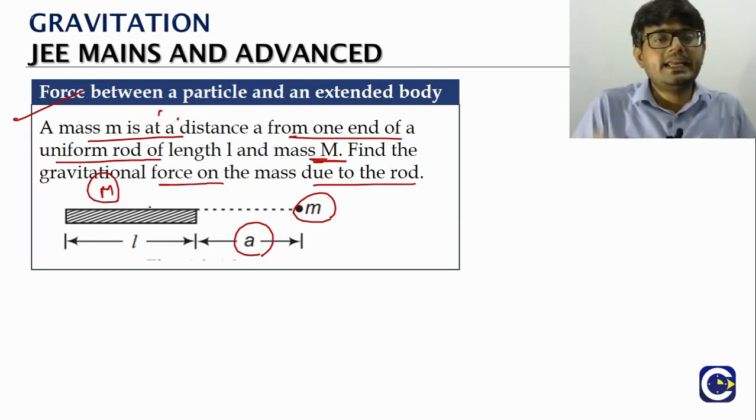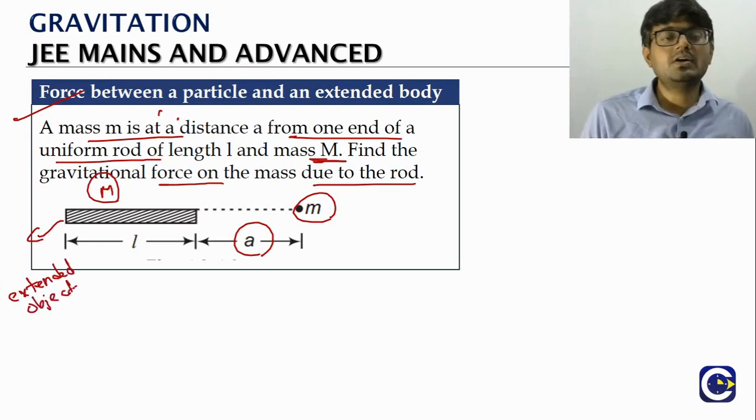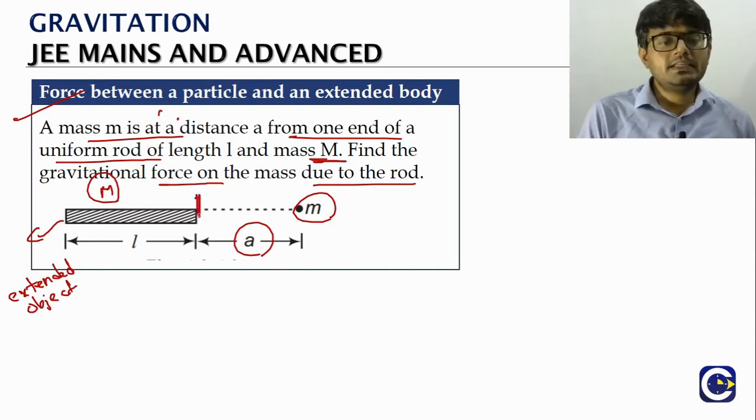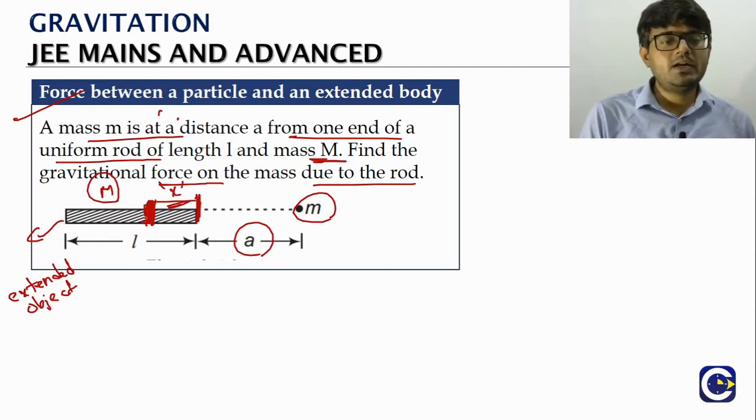As you can see, the rod is an extended object. So what we'll do is, from this end of the rod, we will mark some portion of the rod at a distance x. The length of this small portion we will call dx.